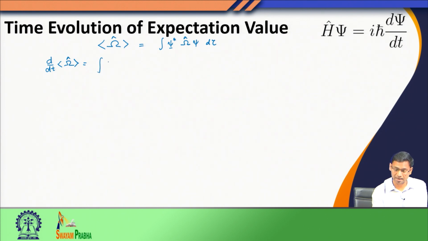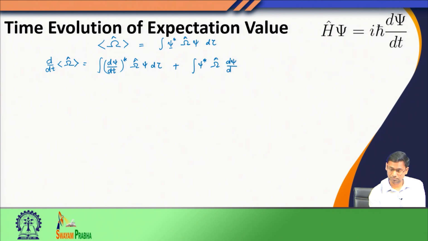So in that case I can write this as the first term plus the second term. I am not writing the term where I differentiate the operator, because the operator is independent of time, it does not have explicit time dependence.